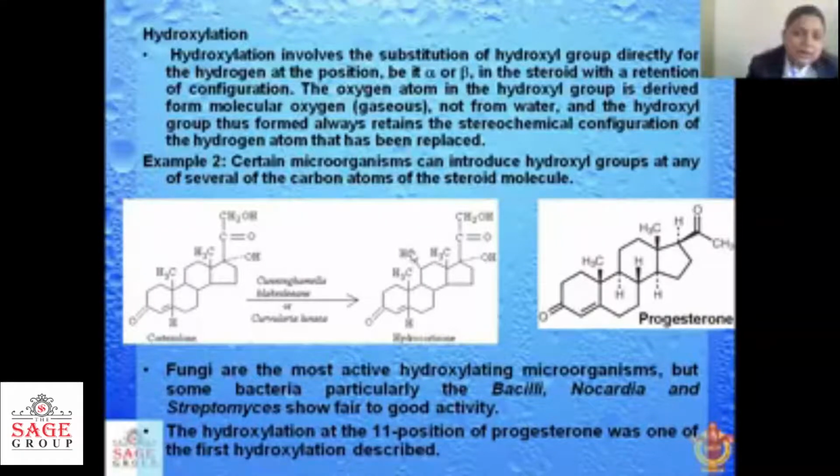Okay, so the hydroxy group is placed here with the help of Curvularia lunata. Curvularia lunata is the microorganism which can convert cortexolone to hydrocortisone. Like this we can convert one steroid to other steroids by hydroxylation reaction with the help of Curvularia lunata.